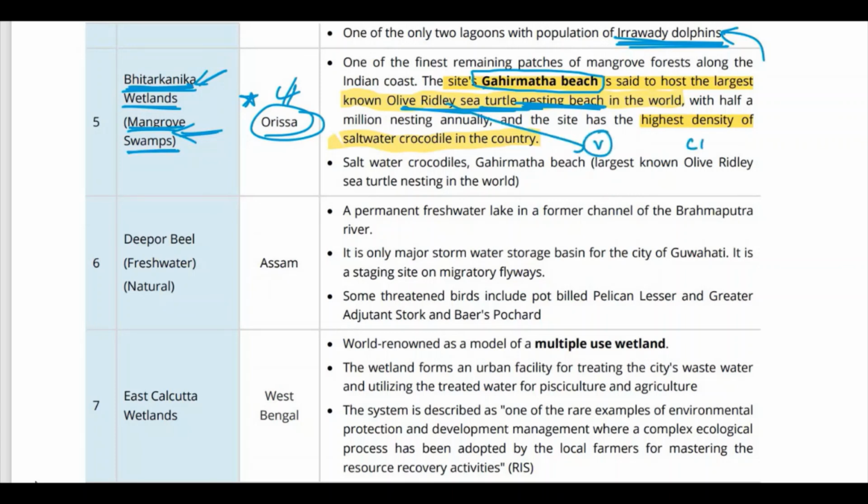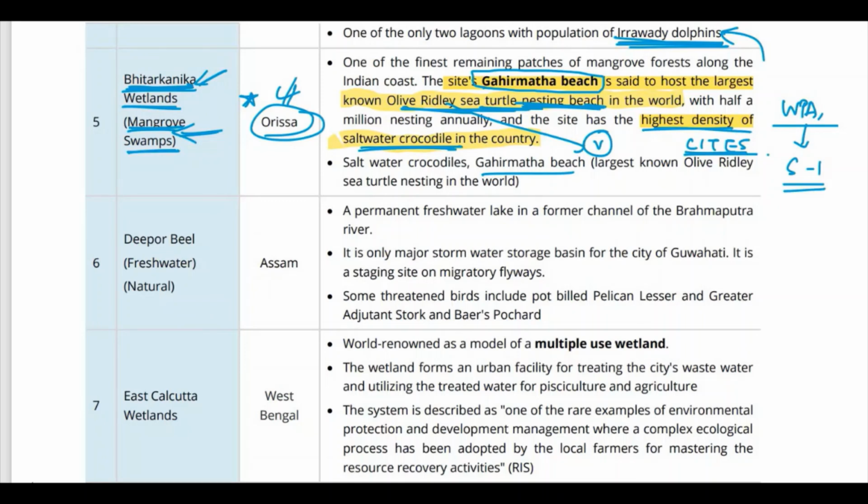And CITES, I have explained about CITES in Prelims Basket number 8. You can just go and check that. There, these olive ridley turtles are included in Appendix 1 of CITES. And the Wildlife Protection Act, which we will see in subsequent videos when we cover it, includes olive ridley turtles in Schedule 1. One more thing to remember is that this site has the highest density of saltwater crocodiles in the country. Saltwater crocodiles, Gahirmatha Beach.